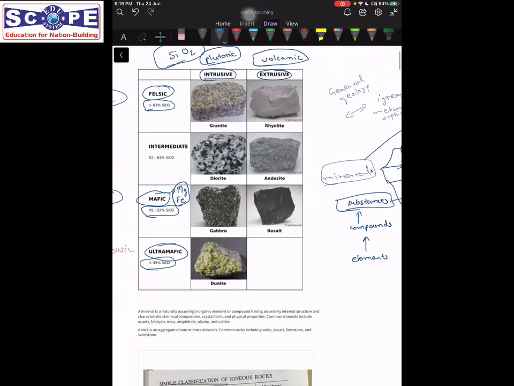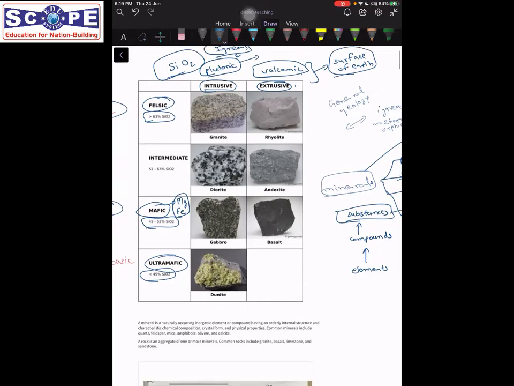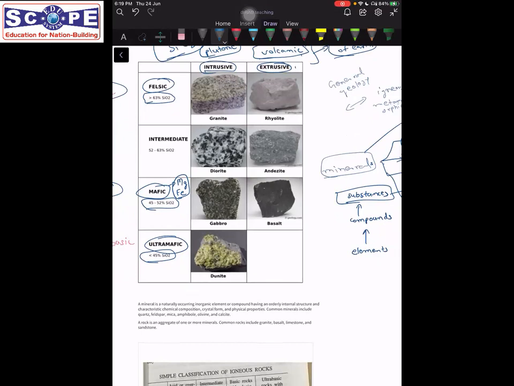Now, what do these imply? Volcanic or extrusive imply that these rocks have formed on the surface of the earth. These are particularly igneous rocks that we are talking about right now. For example, when magma erupts out of a volcano and starts to cool down on the surface of the earth, then the rocks that are formed are called volcanic rocks or extrusive rocks. And then there are plutonic rocks. Plutonic rocks are formed deep inside the earth.